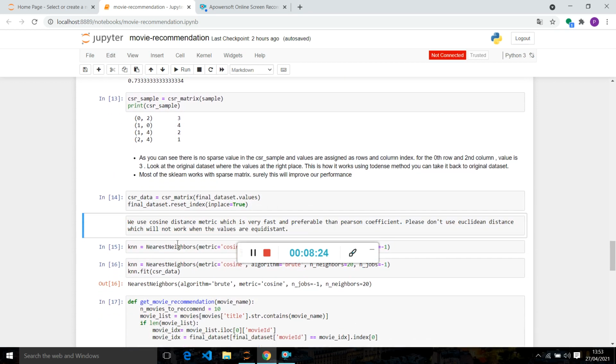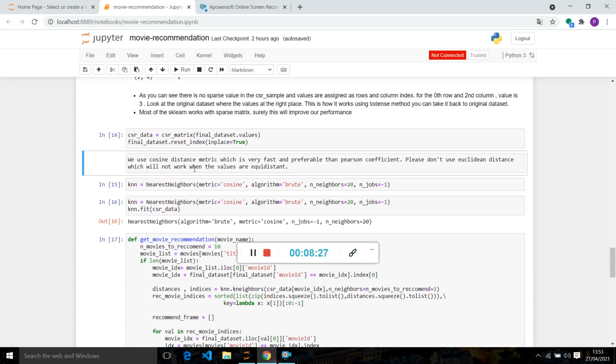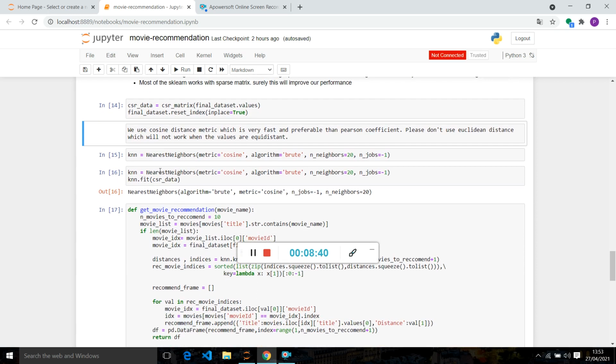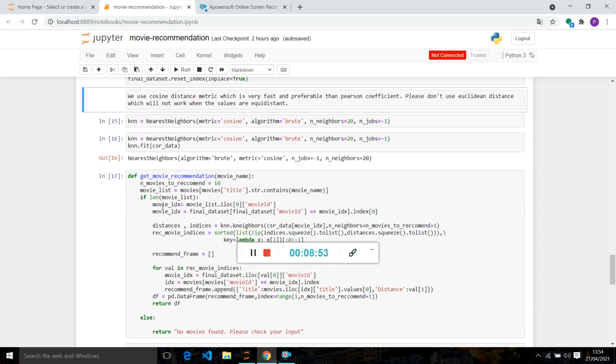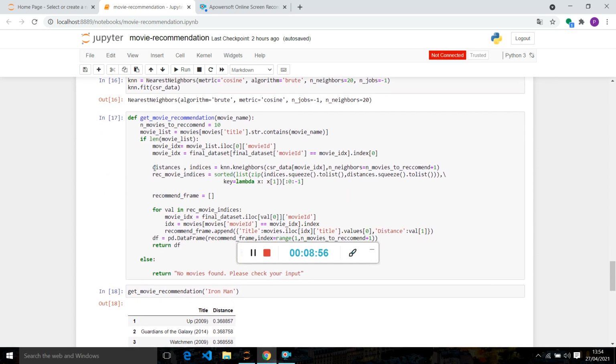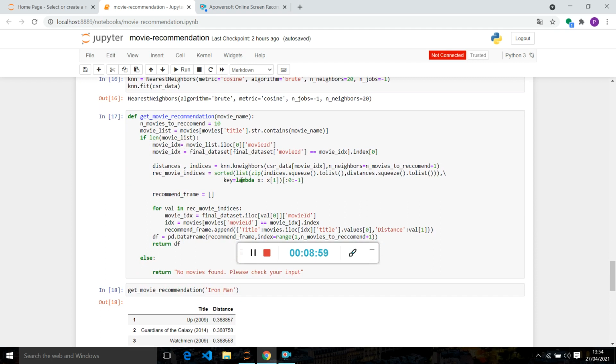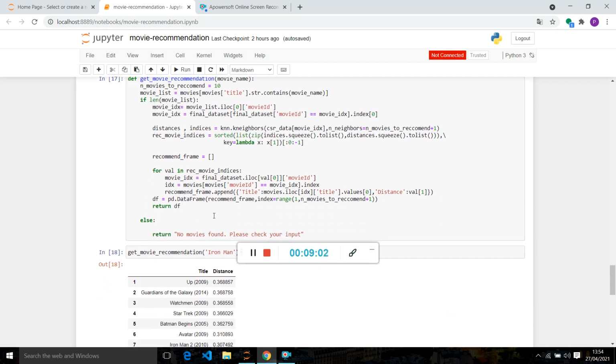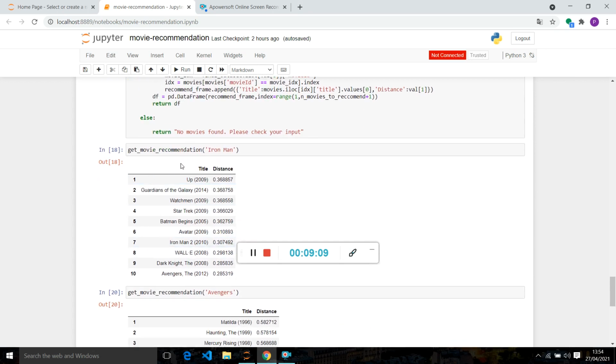After using the CSR matrix on our final dataset, we will use the cosine distance metric, which is very fast and preferable to the Pearson coefficient. Then we import KNN and implement the KNN algorithm on our dataset. Here is the code where we apply the KNN algorithm, and after defining the movie recommendation system, we will test our model with the get movie recommendation command.